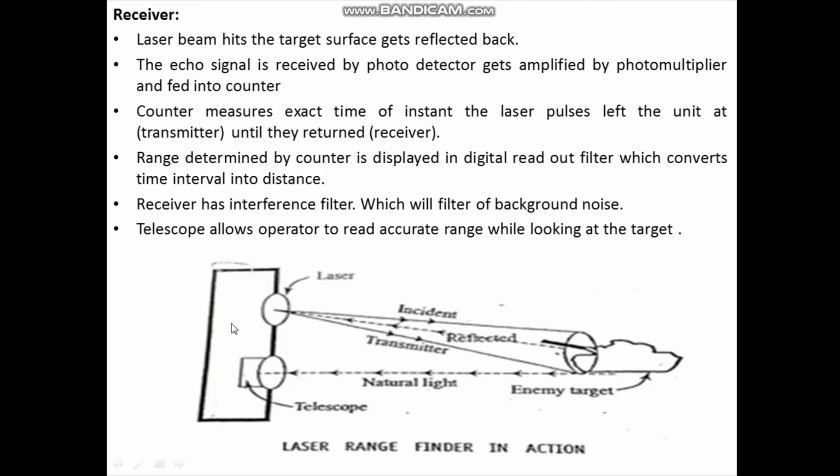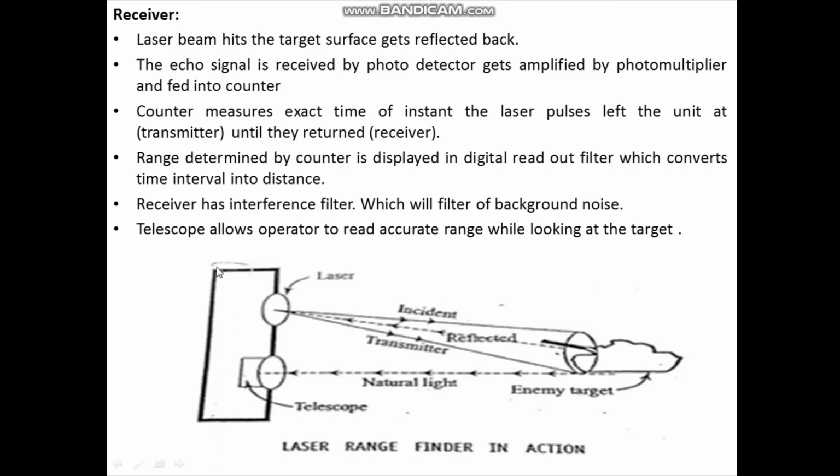Now this counter measures the exact time from the instant the laser pulses left the unit from the transmitter until they return back at the receiver. The range determined by the counter is displayed in the digital readout, which converts the time interval into distance.